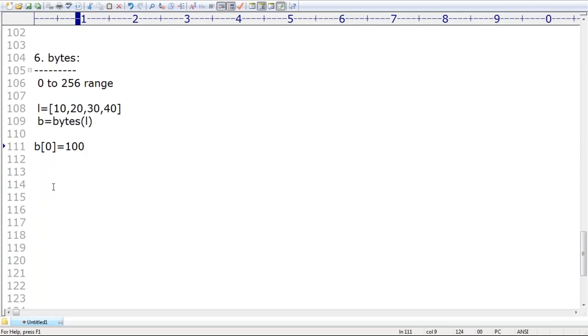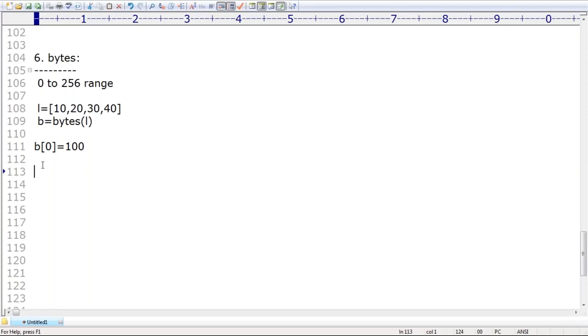If you do it like this, Python will give an error. Item-wise assignment is not possible for bytes type, because bytes type is immutable. You are not allowed to change the content. My requirement is a group of values in the 0 to 256 range, but I want mutable ability, so that I can change based on my requirements.